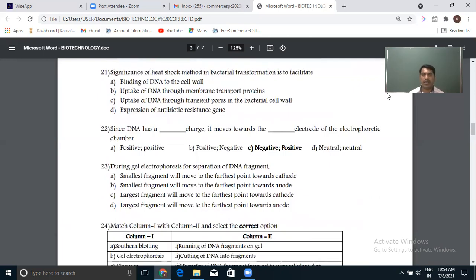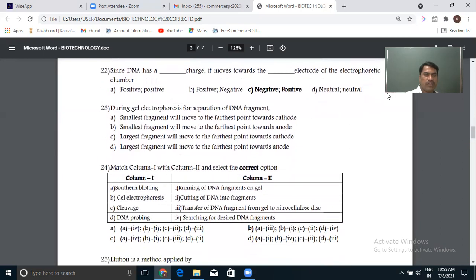The significance of the heat shock method in bacterial transformation is to facilitate the same thing: uptake of DNA through transient pores in the bacterial cell wall. So one is by electric current, electroporation. Another is the heat shock method here. As I already told, these are different methods.